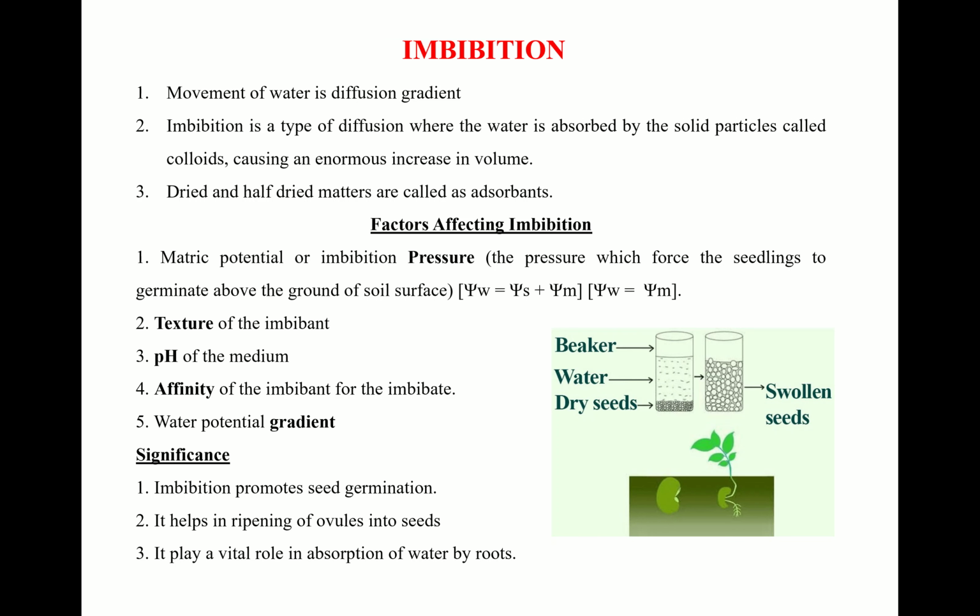If the concentration of water with respect to the imbibant is more, then the matric potential is less negative. It means it can be positive. Otherwise, in pure water, it is always negative.